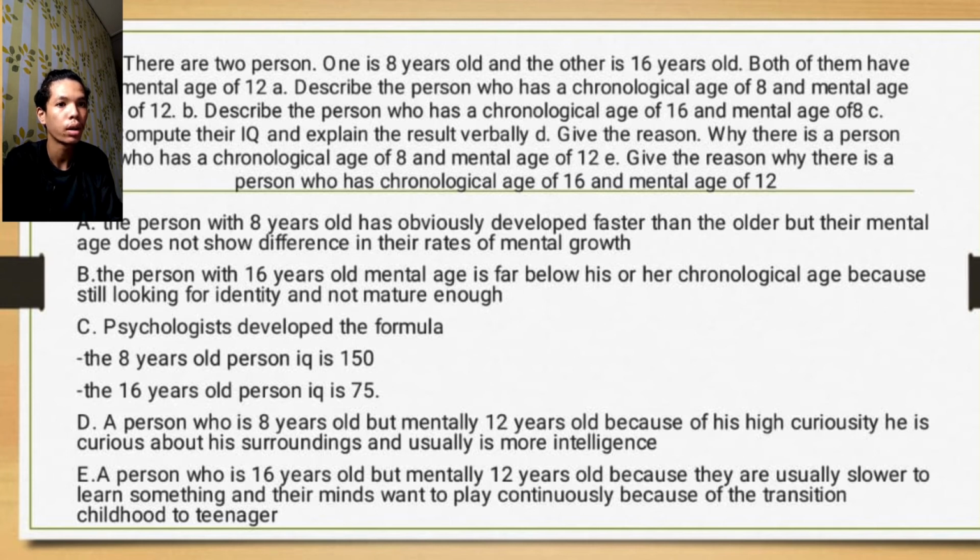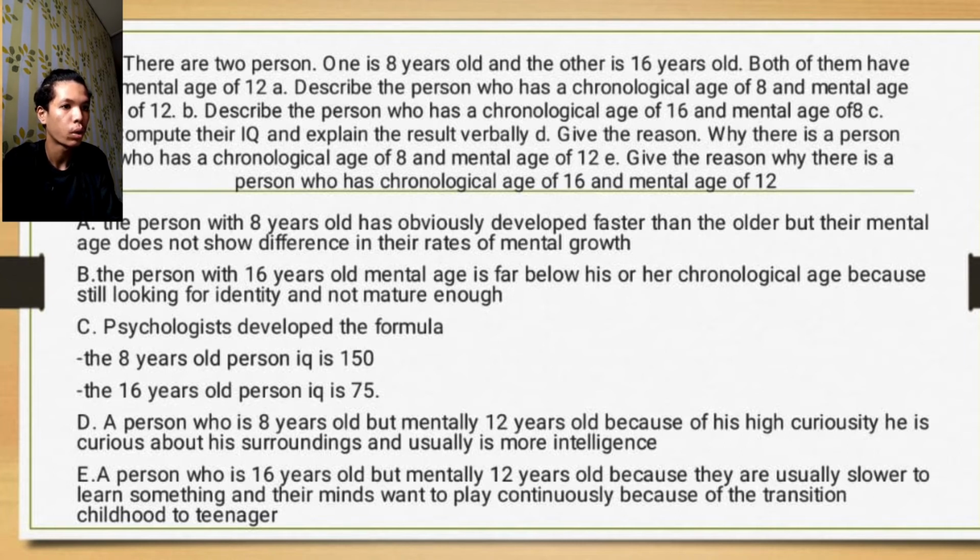Next. 2. There are two persons. One is 8 years old and the other is 60 years old, but they have a mental age of 12. A. Describe the person who has a chronological age of 8 and a mental age of 12. B. Describe the person who has a chronological age of 60 and a mental age of 8.